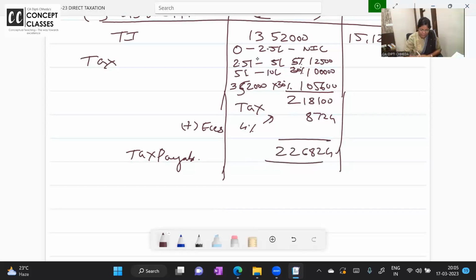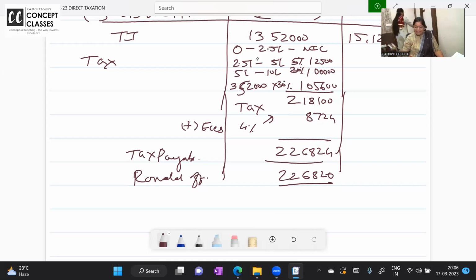Good. If we do mistake here, we will remember. Rounded off. You remember section 288 says income is to be rounded off in the multiples of 10. Last class, first class में आपको लिखाया था. And 288B says tax should also be rounded off in the multiples of 10. So it will be 226 820. 226 824, 226 820. Take your time. If you have any doubt here, please ask. Then only we will go in the next one. Okay? Check and ask if you have any doubt.